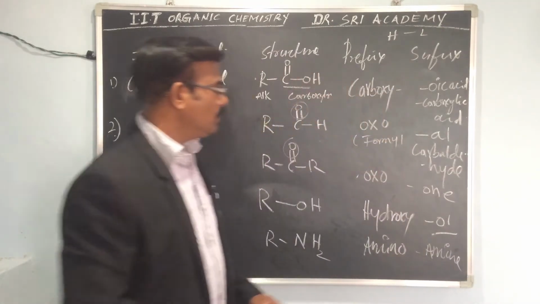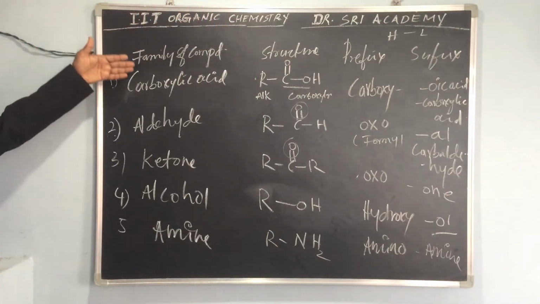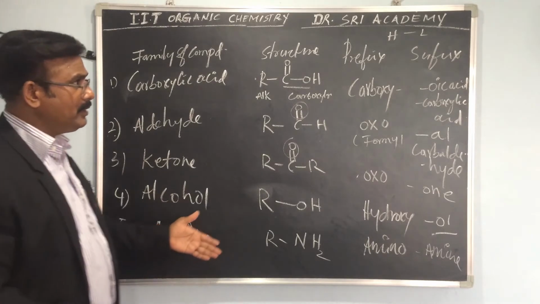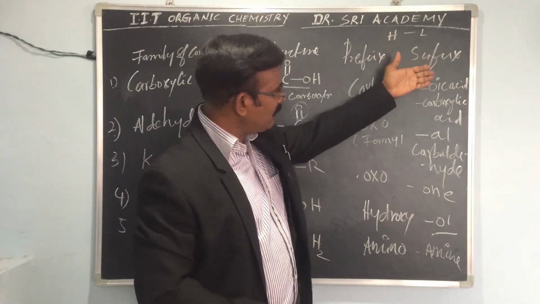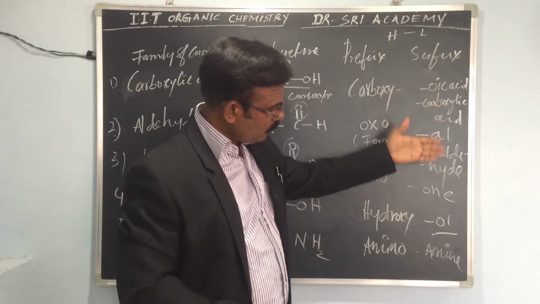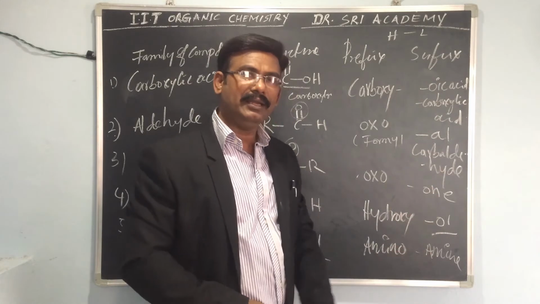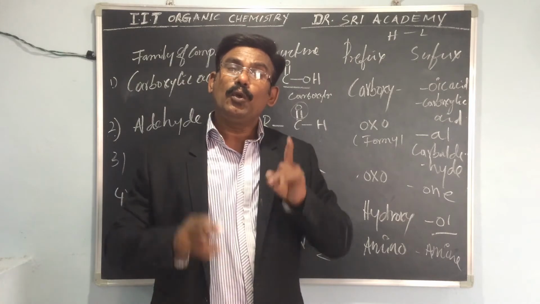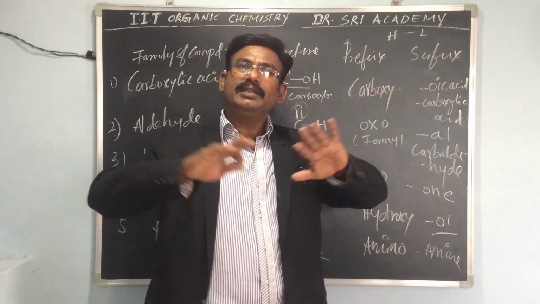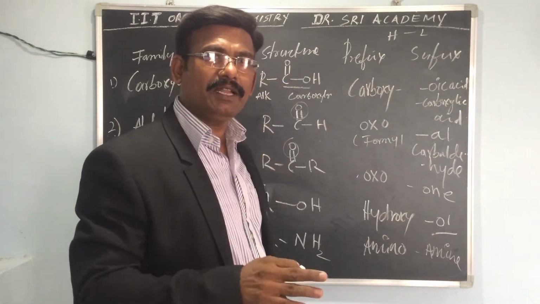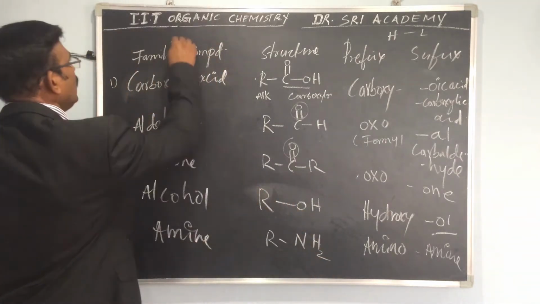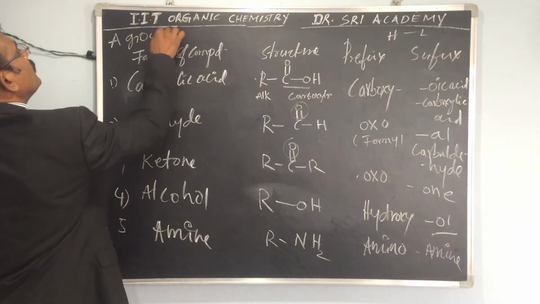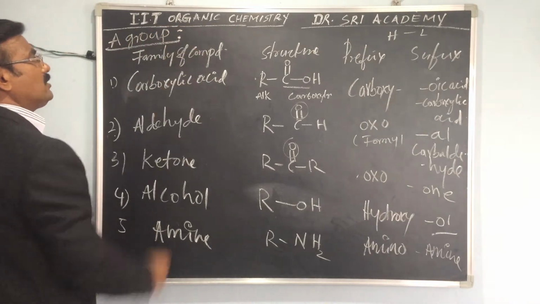So have you seen carboxylic acid, aldehyde, ketone, alcohol, amine. Simply the suffixes are very, very important: -oic acid, -al, -one, -ol, -amine. So these all belong to group A. There are three types of groups.